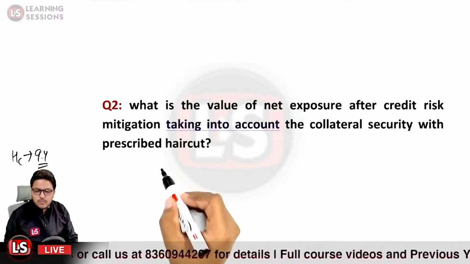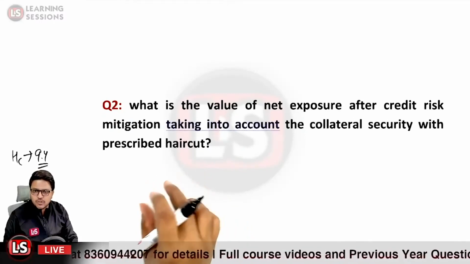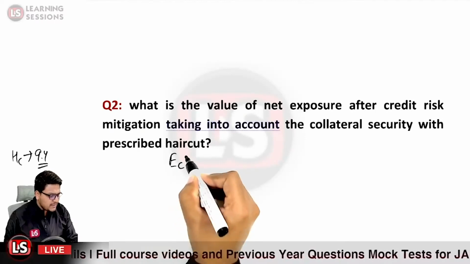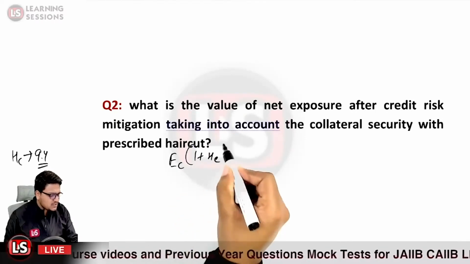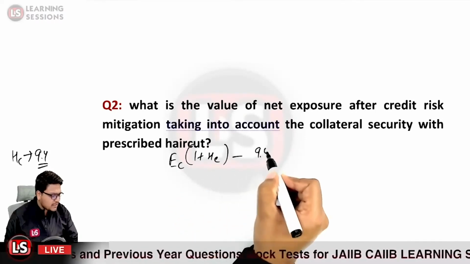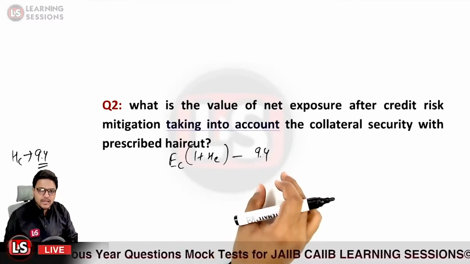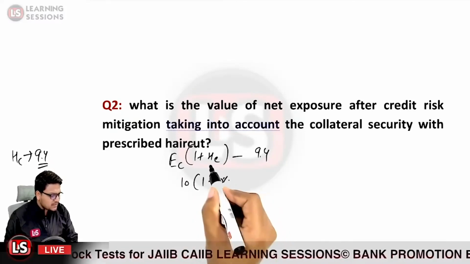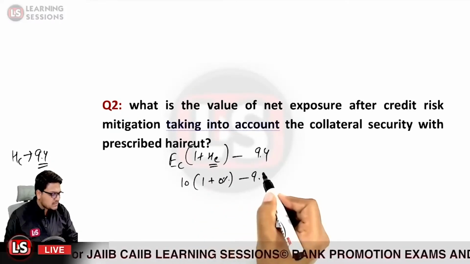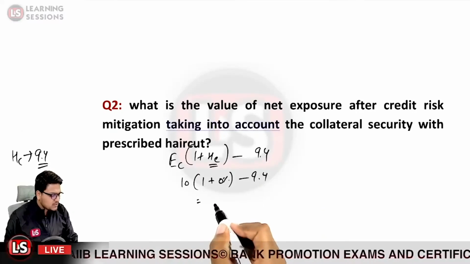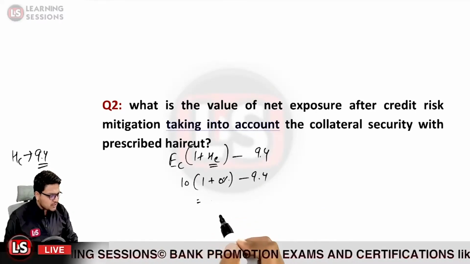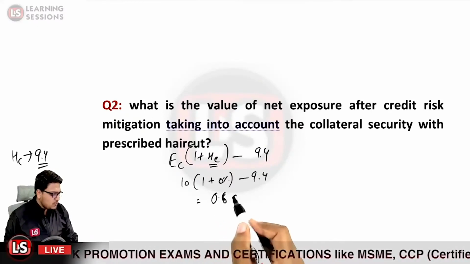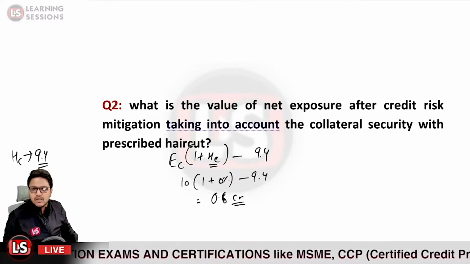So there is basically 0% haircut on the exposure value itself. So E net would be equal to current exposure times (1 plus HE), where HE is equal to 0, minus the value we have already calculated, that is 9.4. So it will be 10 crore times (1 plus 0%), the haircut adjusted exposure is 0%, minus 9.4, and that would be equal to 0.6 crores. Is that clear?